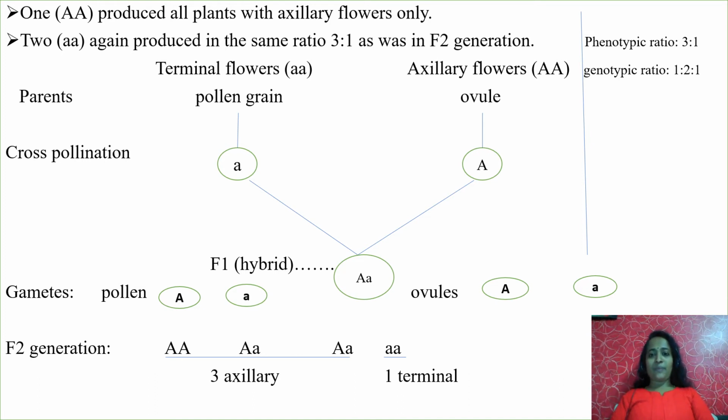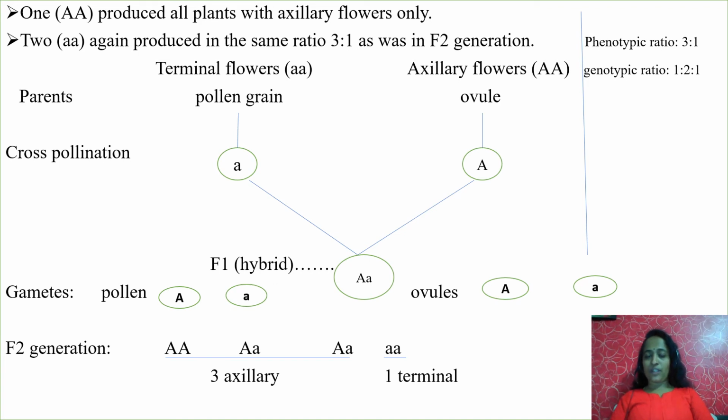When you combine capital A of pollen and capital A of ovule, it forms what? Capital A, capital A. That is an axillary flower. Again capital A with small a, hybrid axillary. Small a, capital A, again hybrid axillary. Final one, small a, small a. That one is terminal.